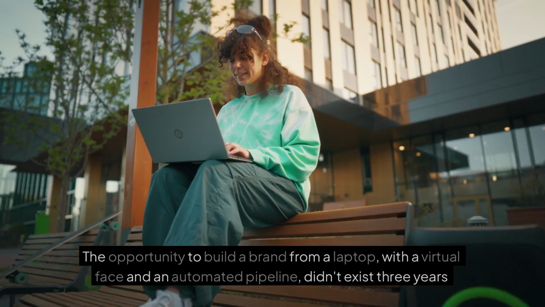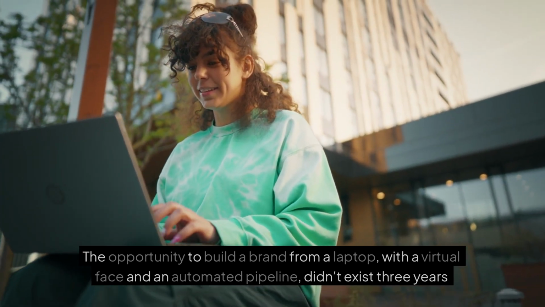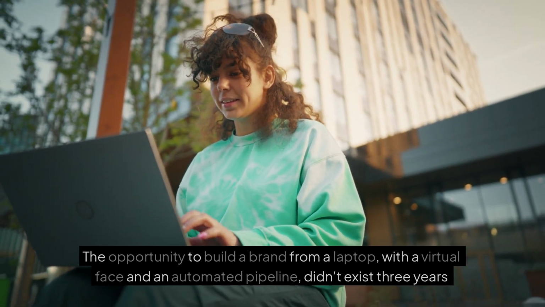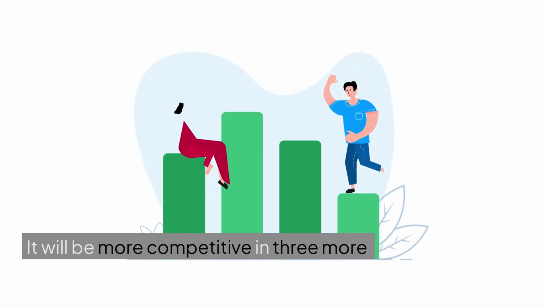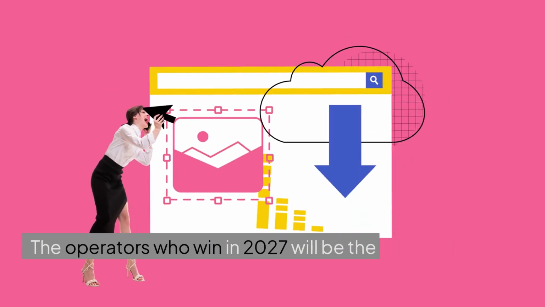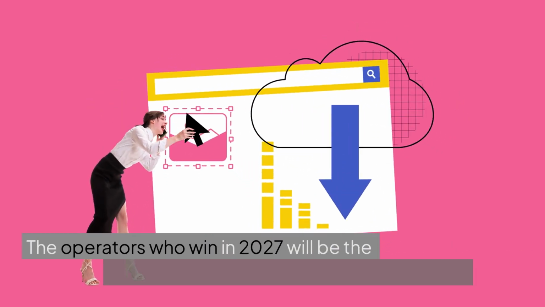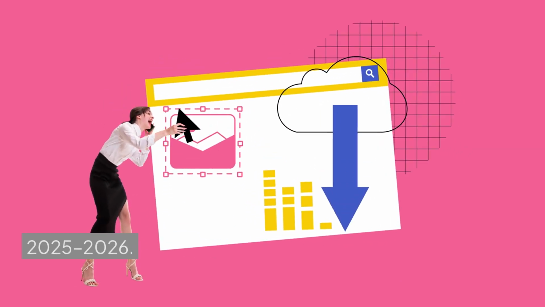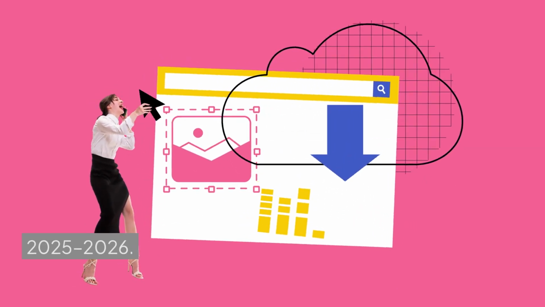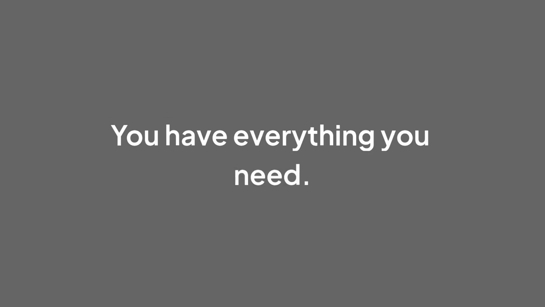Final word. The opportunity to build a brand from a laptop with a virtual face and an automated pipeline didn't exist 3 years ago. It exists now. It will be more competitive in 3 more years. The operators who win in 2027 will be the ones who started, shipped, and iterated in 2025-2026. Not the ones who waited. You have everything you need. Go build it.